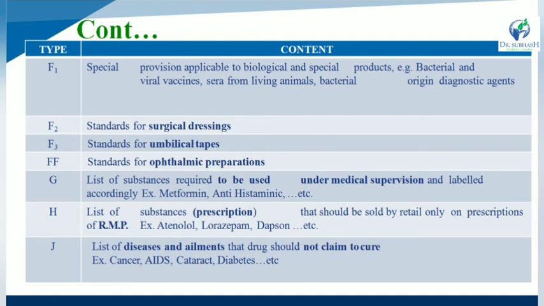Schedule J means the list of diseases and ailments that a drug should not claim to cure. So Schedule J stands for any type of disease that drugs are not to claim to cure, that is, incurable diseases. Examples of incurable diseases are cancer, AIDS, diabetes, etc.